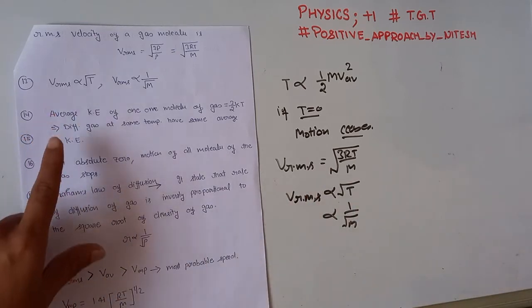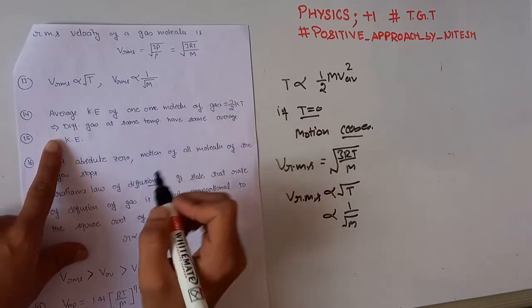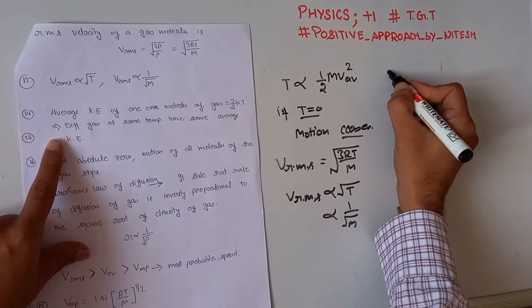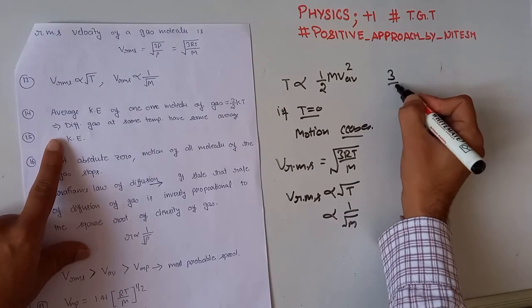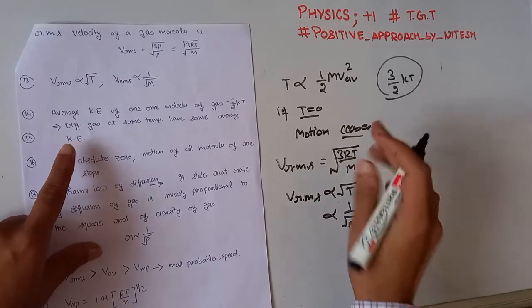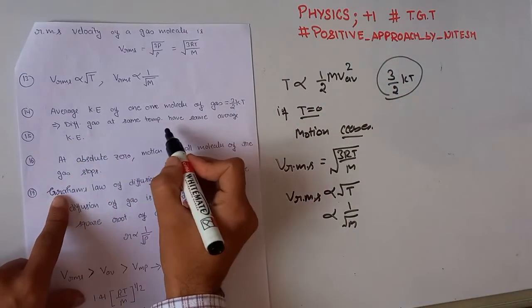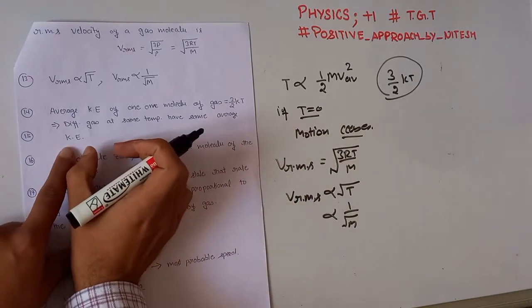Our next important key point: the average kinetic energy of one molecule of a gas is 3/2 kT. And what does this imply? This implies different gases at the same temperature have the same average kinetic energy.